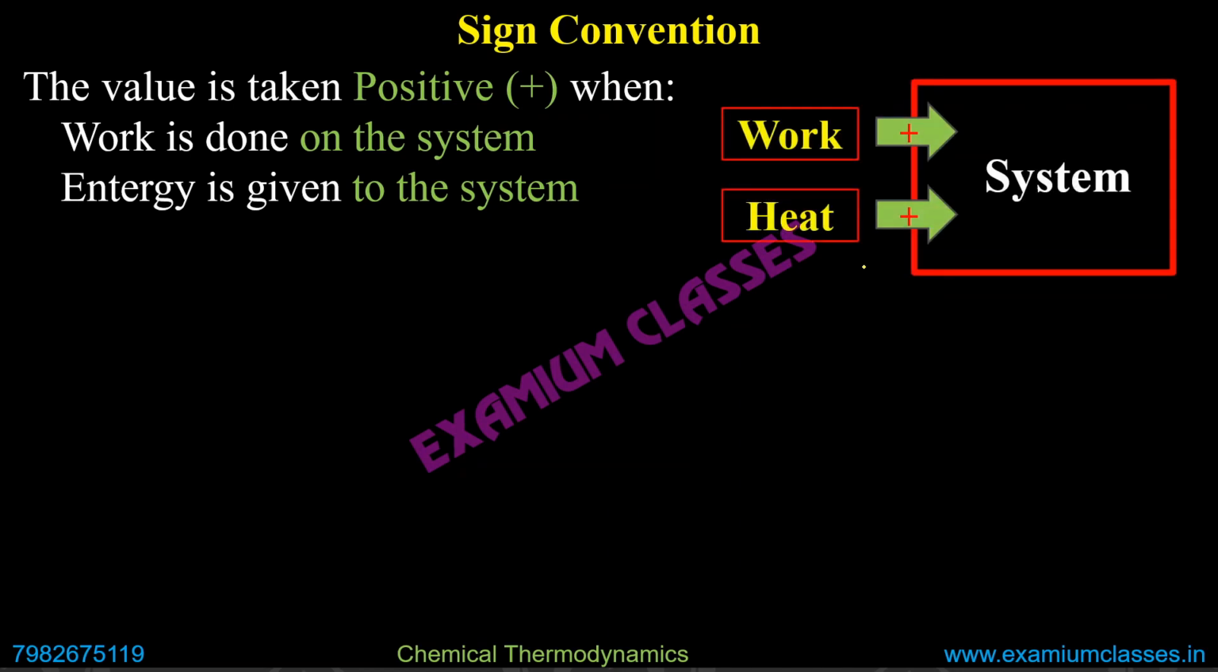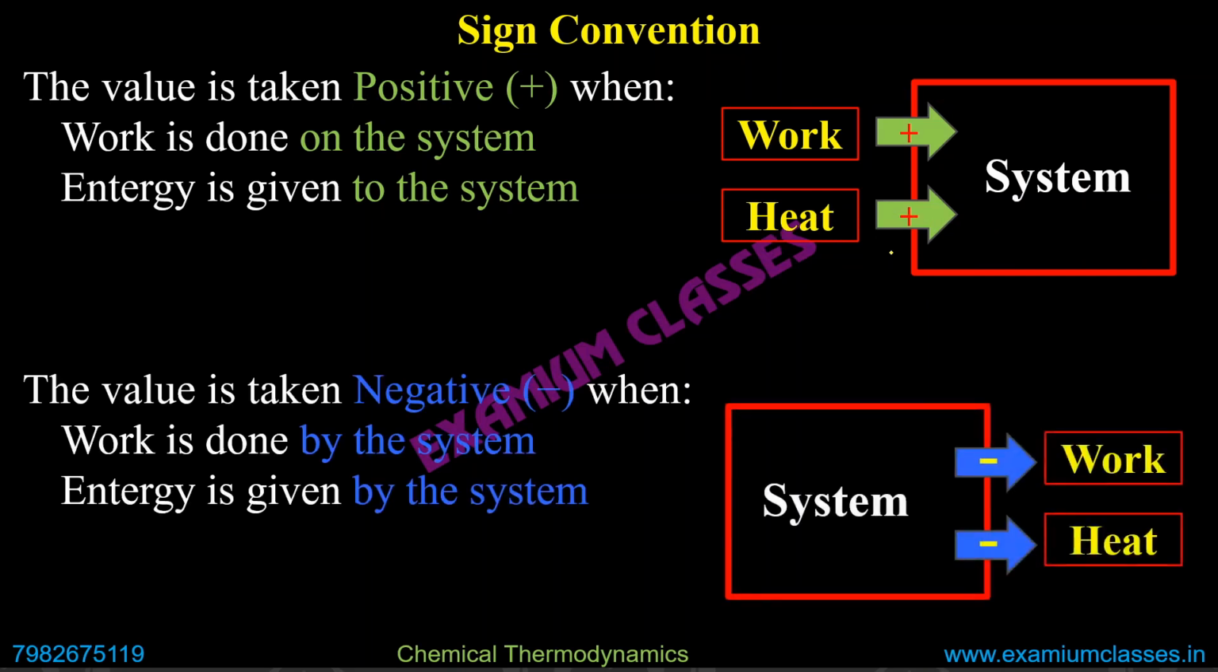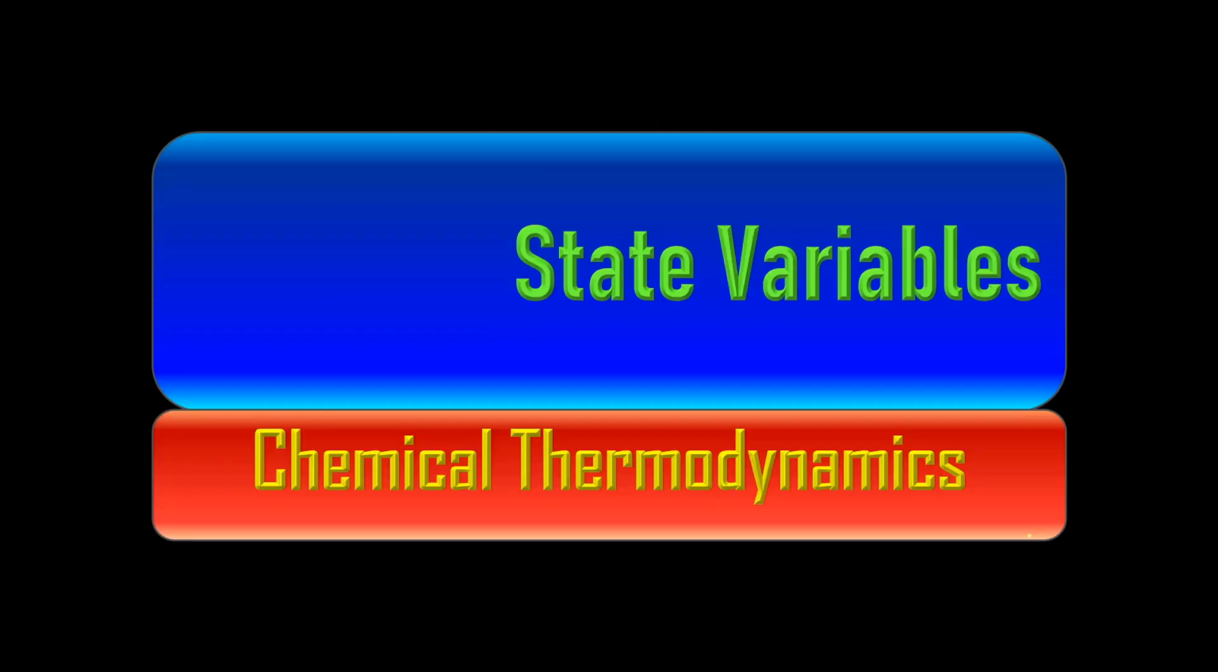So understand it diagrammatically. If we do any work on the system, if we transfer heat to the system, it will be positive. Positive work, positive heat. And obviously it will be negative if the work is done by the system or heat is transferred from the system. In that case, it will be negative.